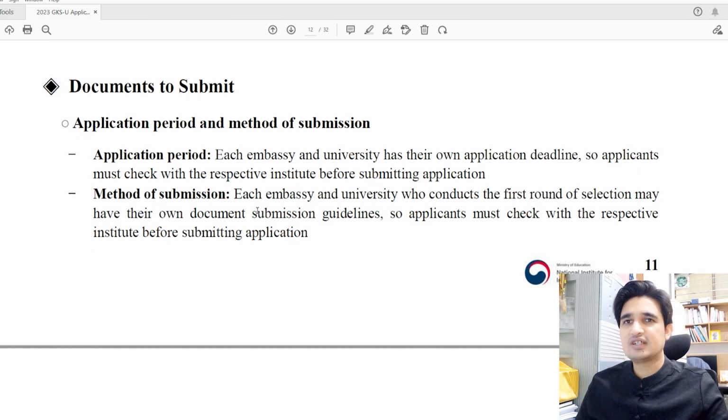And method of submission: each embassy and university that conducts the first round of selection may have their own document submission guideline. For example, some universities need your online submission, and in some universities you have to submit your documents by post. But mostly all the universities in Korea need your documents by post. For embassy track, some embassies first ask you to submit your documents online, and if you are selected in the first round, then they will ask you to send your documents by post. So you have to check the guidelines from your embassy and prepare accordingly.